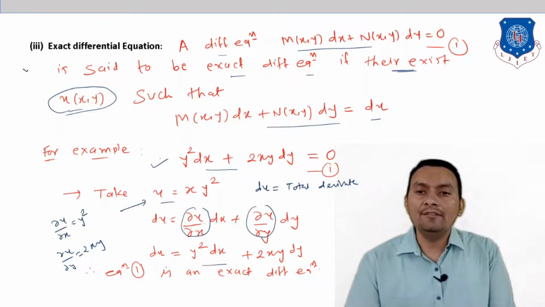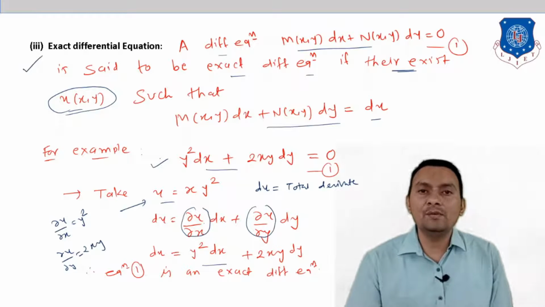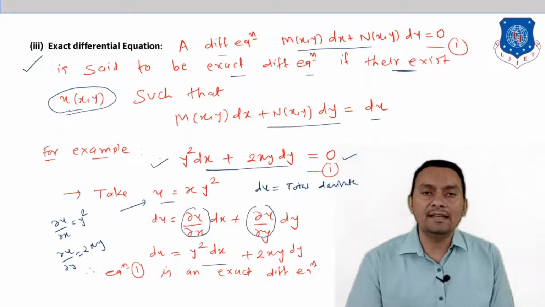So according to the definition of an exact differential equation, we can find the function u(x,y) such that it is exactly this. Therefore, we can say the given equation number 1 is an exact differential equation. But for this kind of differential equation, it is quite difficult to establish the function u(x,y) so that the given differential equation is exact.